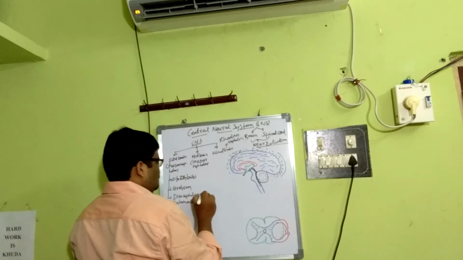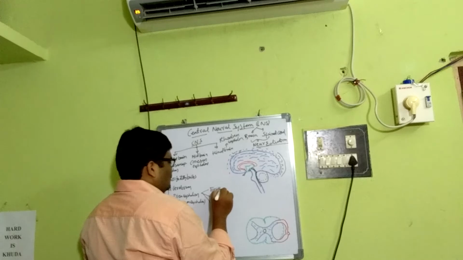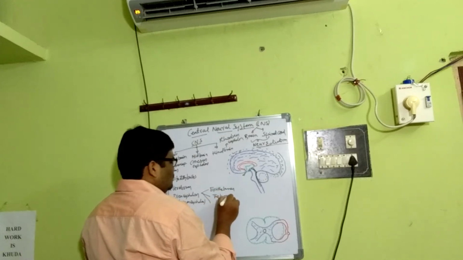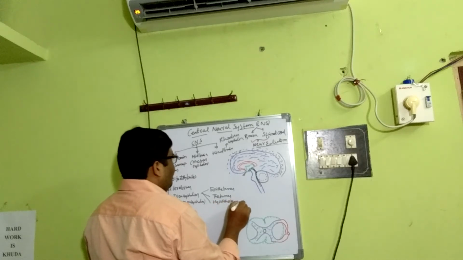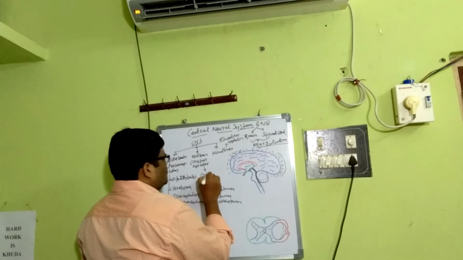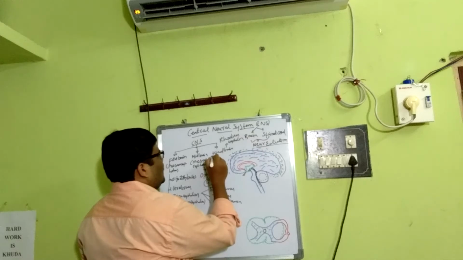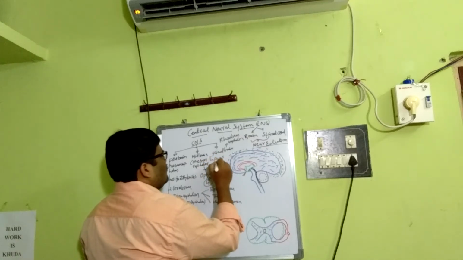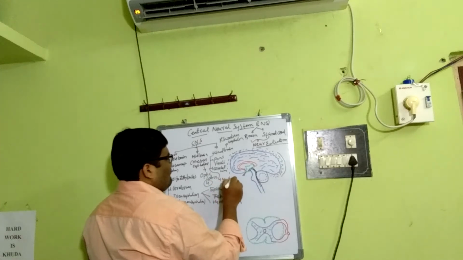It consists of three subdivisions: epithalamus, thalamus, and hypothalamus. The midbrain consists of optic lobes. With respect to the human being, there are four optic lobes. Then the hindbrain consists of the pons varolii, cerebellum, and medulla oblongata.